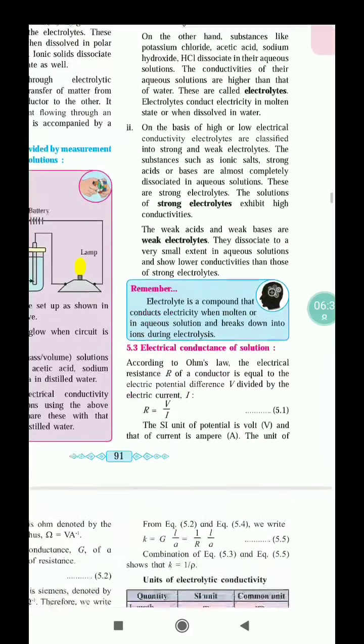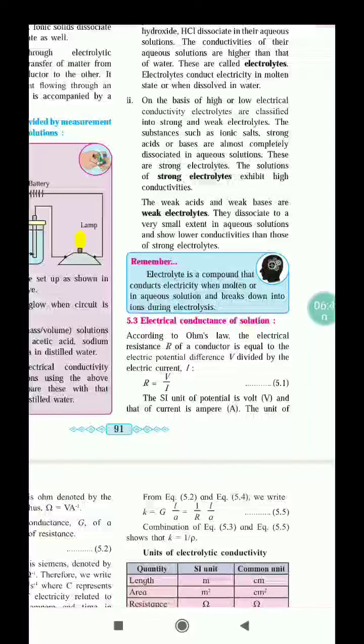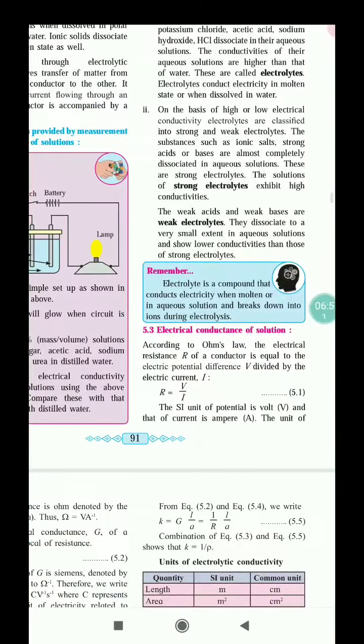Next, electrical conduction and resistance. We know Ohm's law: resistance R is equal to V upon I, that is V divided by I is equal to R, and R is called resistance. The SI unit of V, the potential difference, is the volt, and of current it is the ampere.